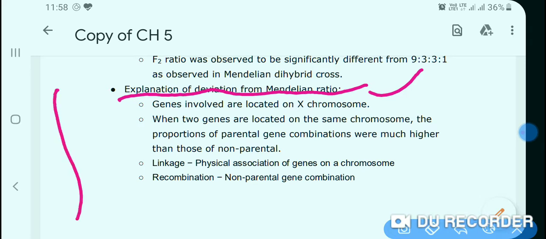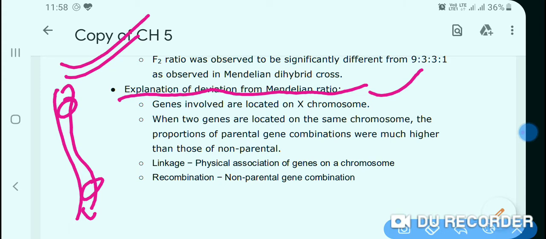Suppose this is the chromosome and two genes, one gene for yellow body or white body and another gene for eye color, that is white eye color or red eye color.